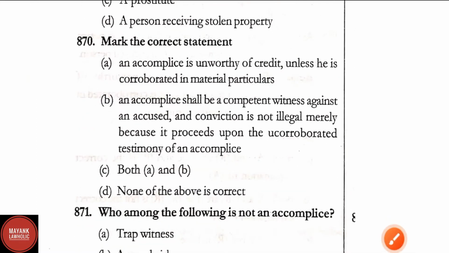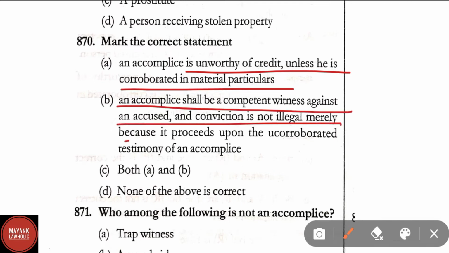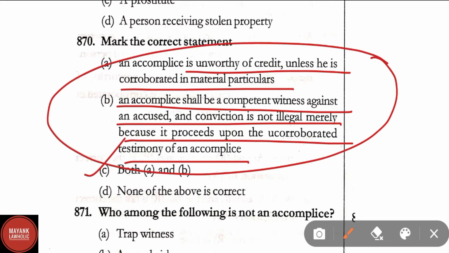Question number 870. Mark the correct statement. An accomplice is unworthy of credit unless he is corroborated in material particulars. An accomplice shall be a competent witness against an accused, and conviction is not illegal merely because it proceeds upon the uncorroborated testimony of an accomplice. Option C, both A and B, and option D, none of the above. In question number 870, the correct answer is option C, both A and B.